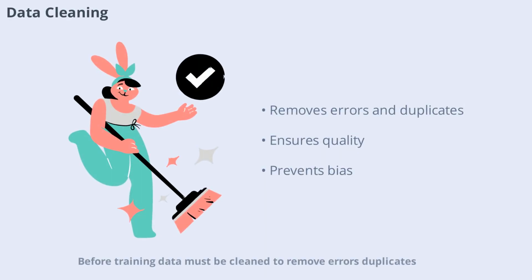For training, data must be cleaned to remove errors, duplicates, and irrelevant content. Data cleaning ensures that the model learns from high-quality, accurate information. This step is crucial for preventing biases and improving the overall performance of the LLM. Let's see how data cleaning is performed.